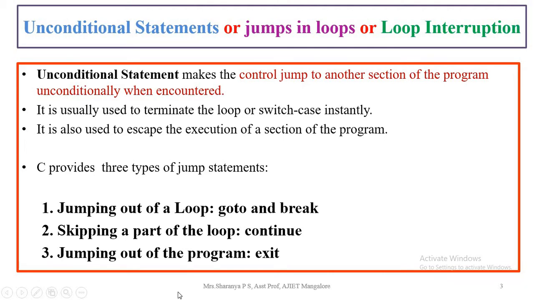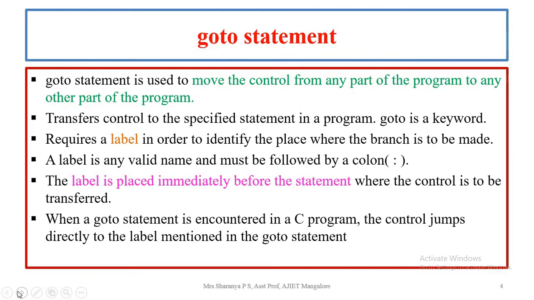Based on the way it works, it is classified into three categories. If we want to jump completely out of the loop, then goto and break statements can be used. If we want to just skip a part of the loop, then the continue statement can be used. Or if we want to completely terminate the program, then exit can be used.